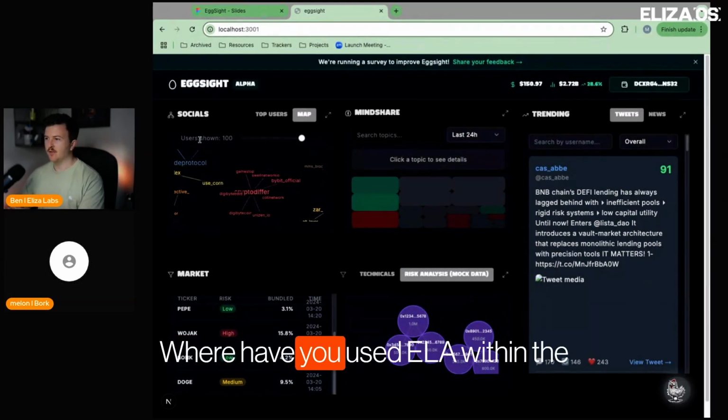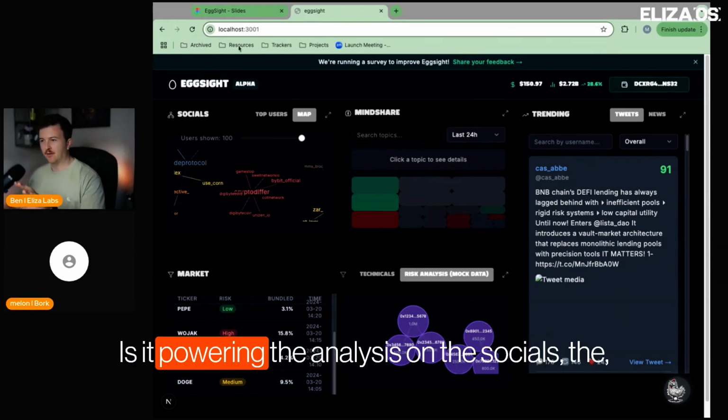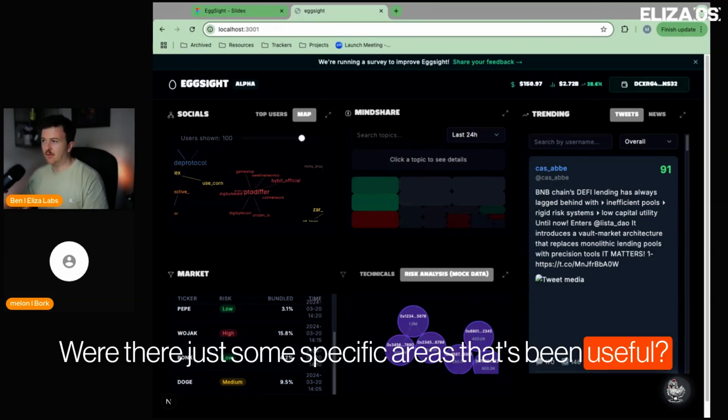Where have you used Eliza within the different features of the platform? Is it powering the analysis on the socials, the technicals, the market data, for example, or were there just some specific areas it's been useful?